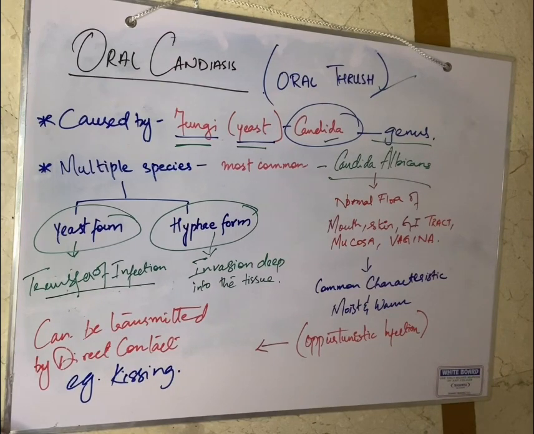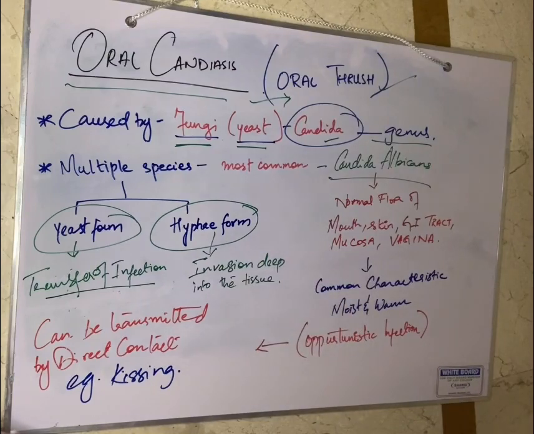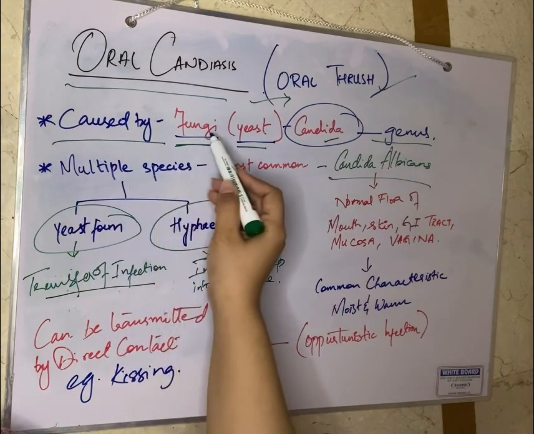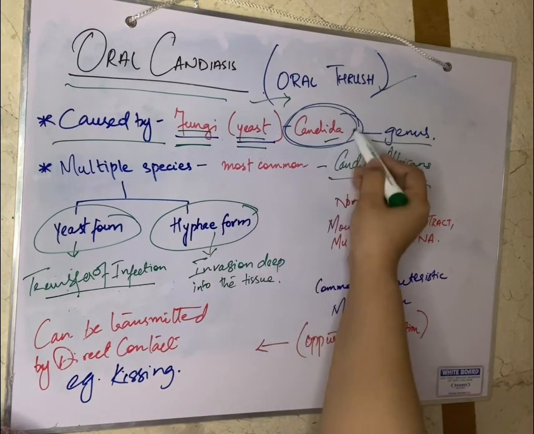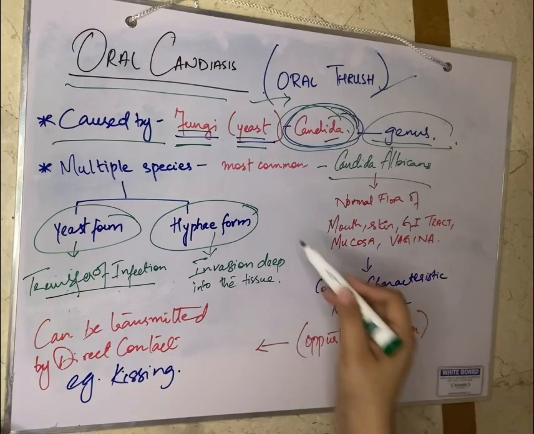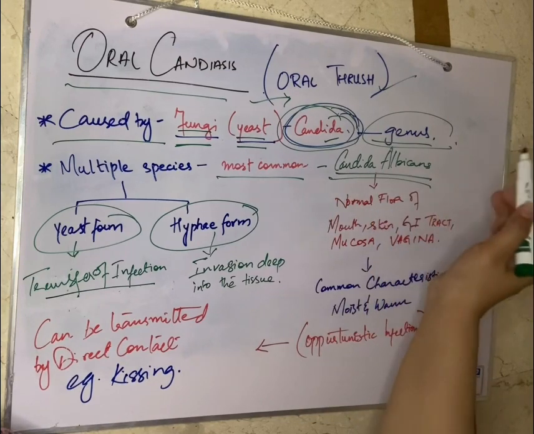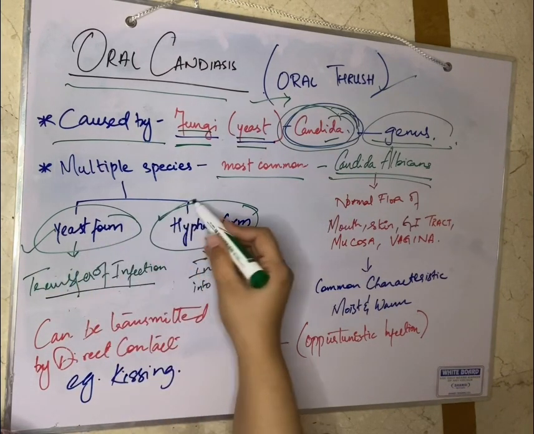And today our topic of discussion is oral candidiasis. So, oral candidiasis is also commonly known as oral thrush, and its causative organism is fungi, yeast, of the genus Candida. There are multiple species of Candida, but the most common is Candida albicans, right? And the species mainly exist in two forms, the yeast form and the hyphae form.